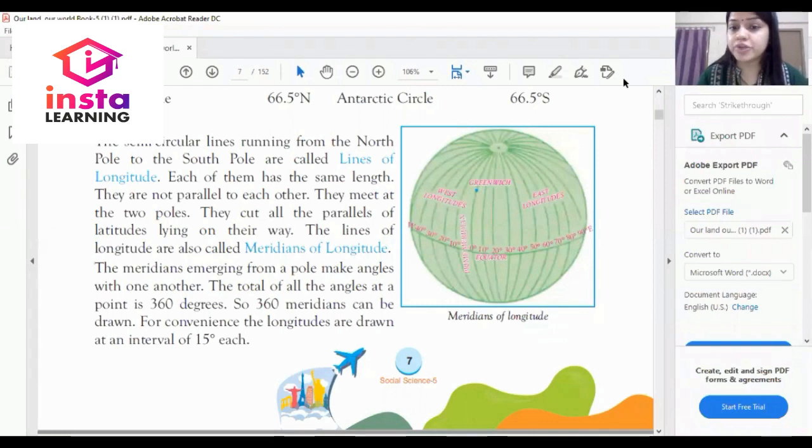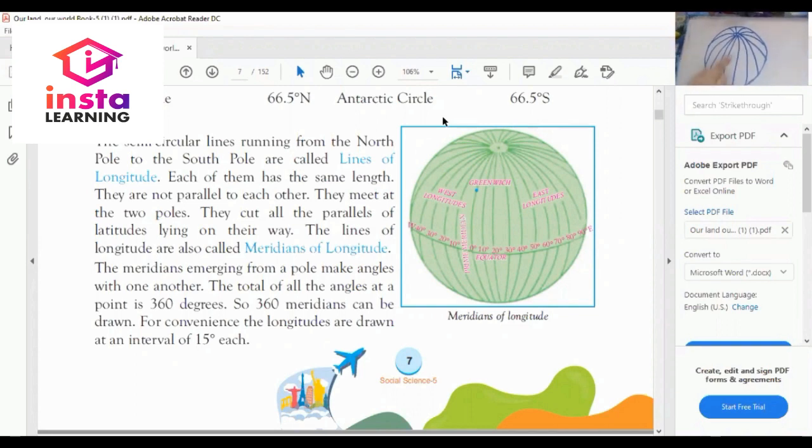So, dear student, as you can see on my screen, the semicircular lines running from north to south pole are called lines of longitude. What is a line of longitude? The semicircular lines running from the north pole to the south pole.